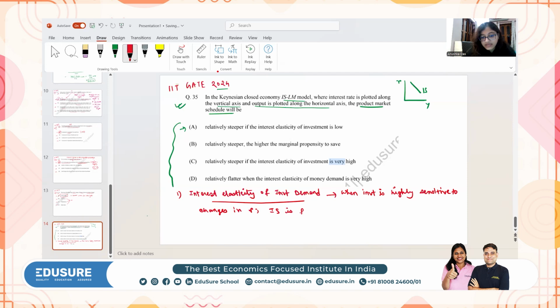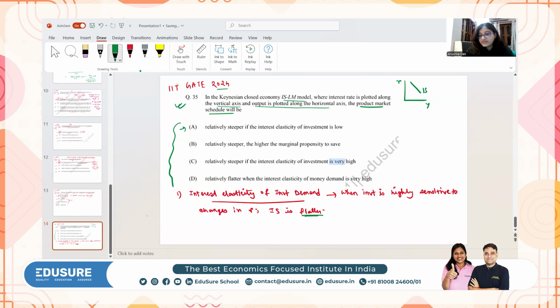IS curve is flatter, right? When investment is highly sensitive, so interest elasticity of investment demand is very high.